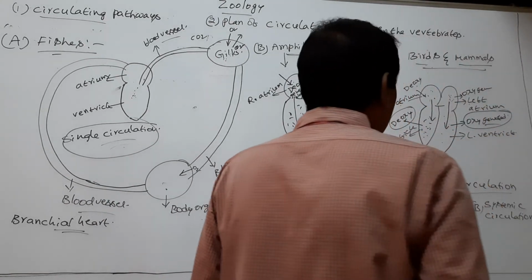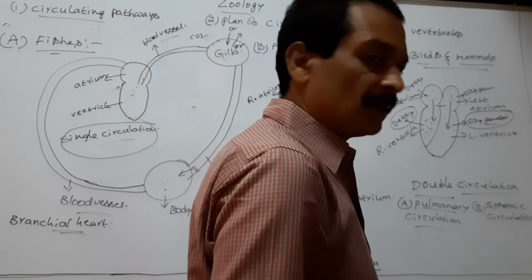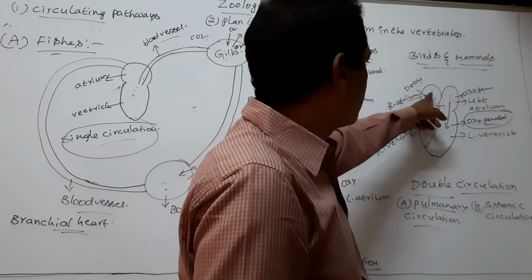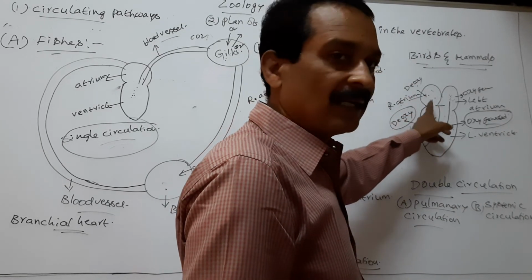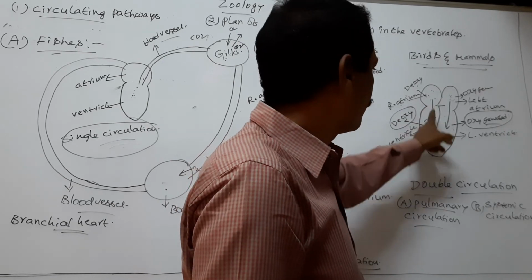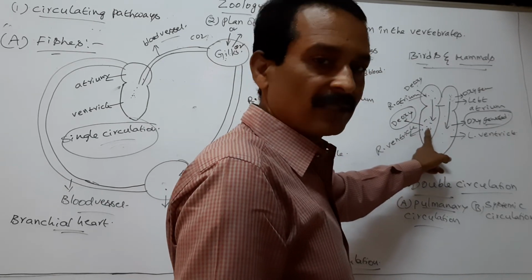So the right atrium receives deoxygenated blood from body organs. This blood flows into the right ventricle.